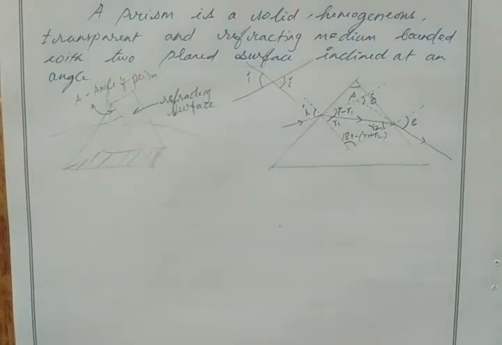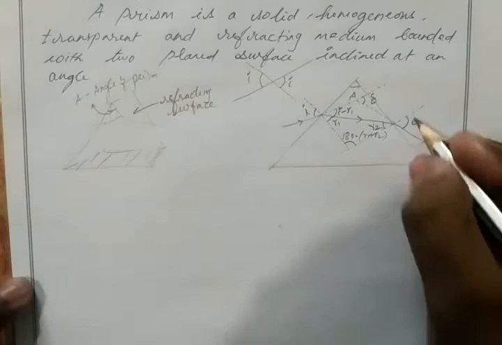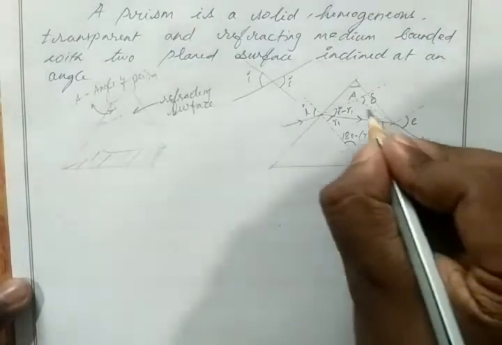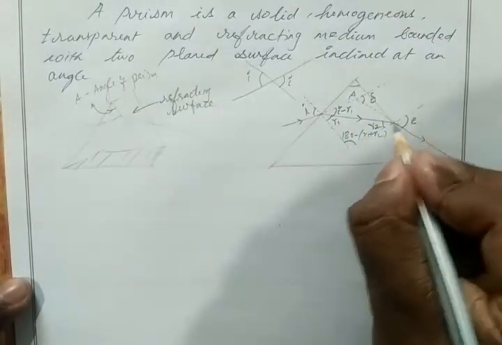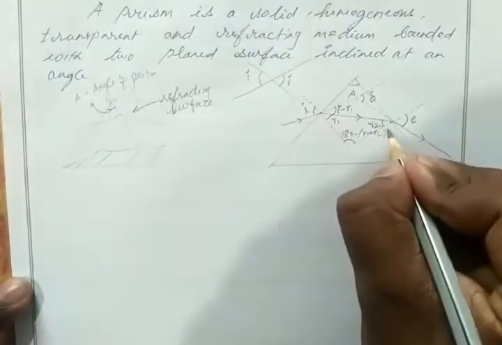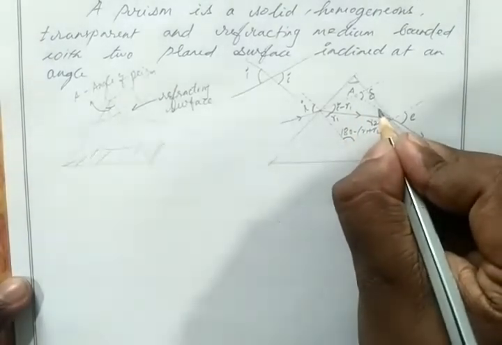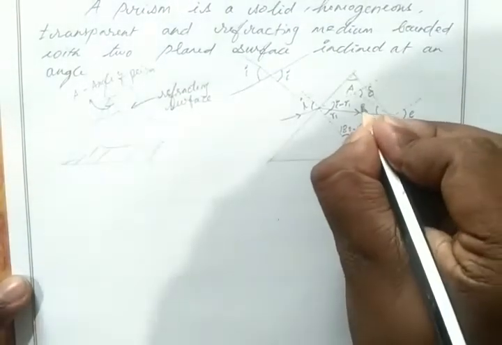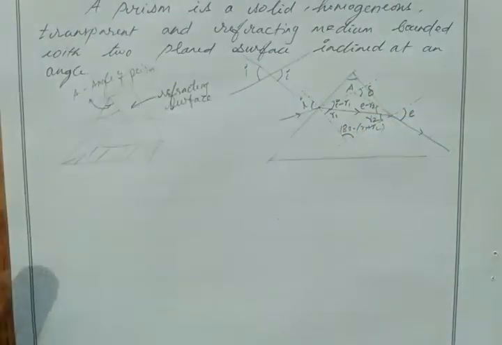Similarly this total angle will be E. Here we have R2, then the remaining angle will be E minus R2.